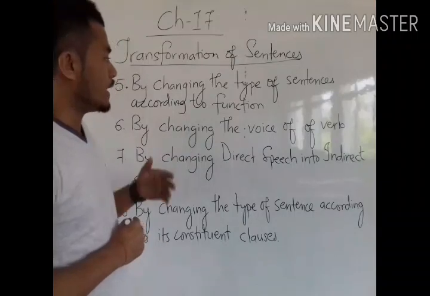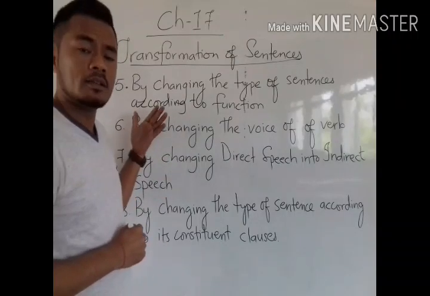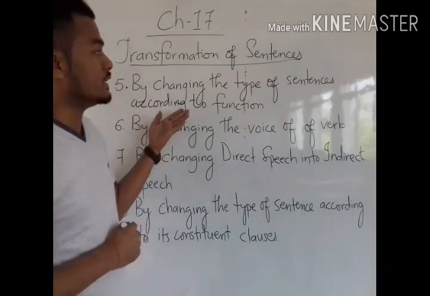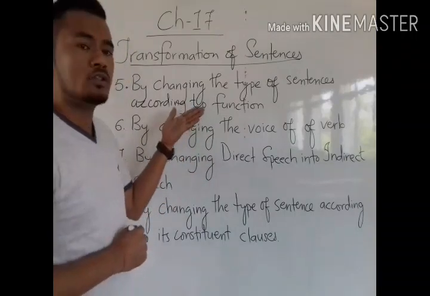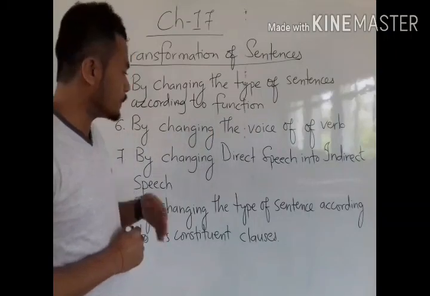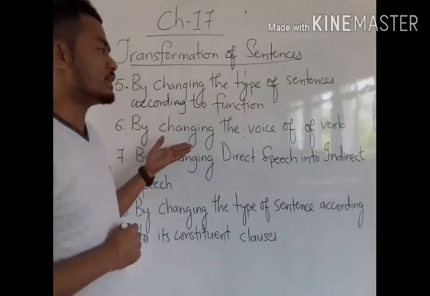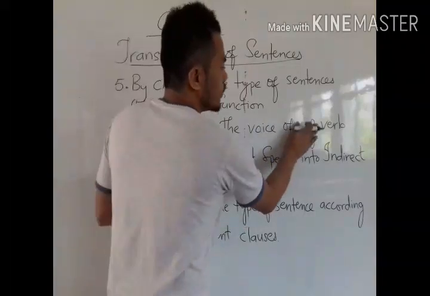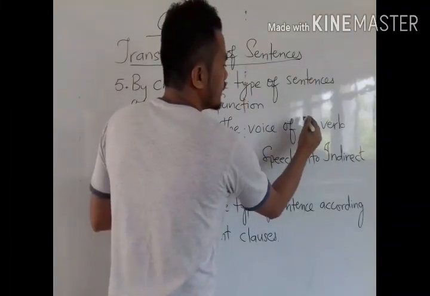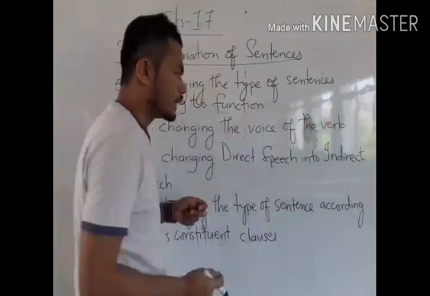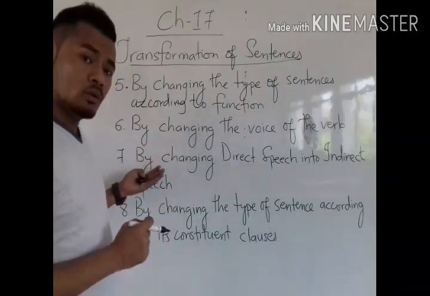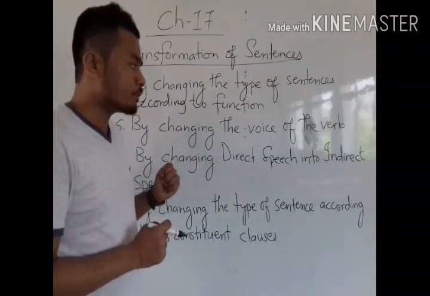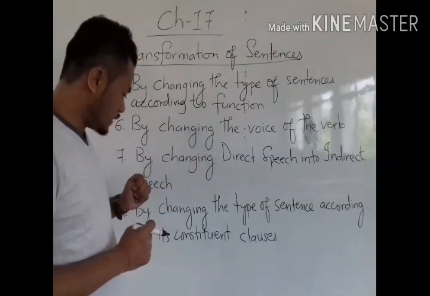Now in rule number 5 we have the rules of transforming sentences by changing the type of sentences according to function. Now rule number 6, by changing the voice of the verb. Now rule number 7, by changing direct speech into indirect speech.